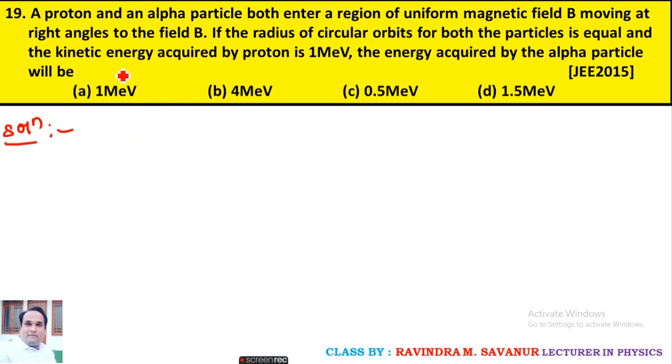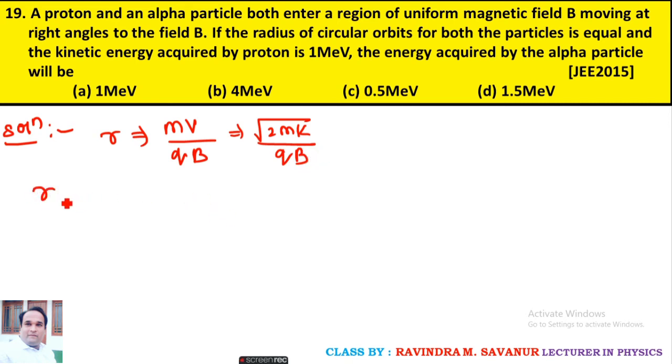Again, this is the problem of two particles moving in a magnetic field, whose radius equation is given by mv upon qB, and expressed in terms of kinetic energy, it is root of 2mK upon qB. There are two particles, one is alpha and another is proton, and we know that both have the same radius.